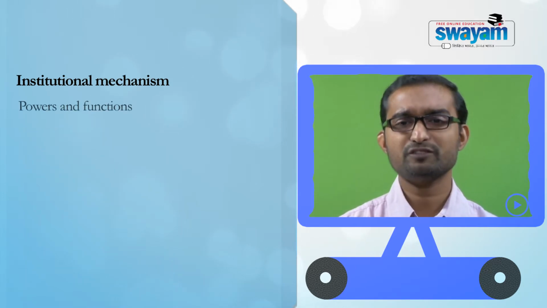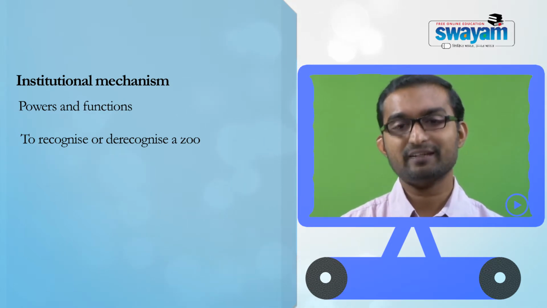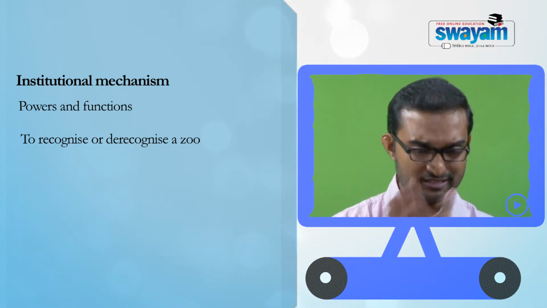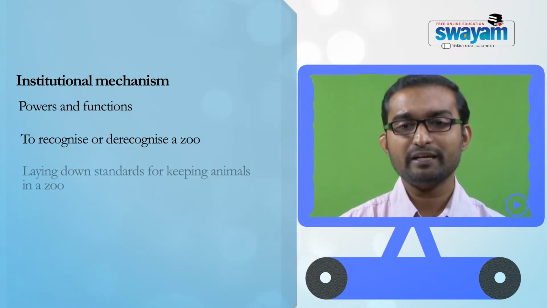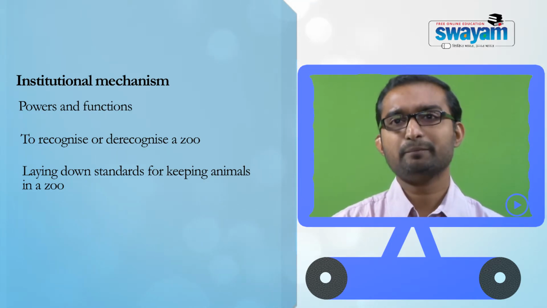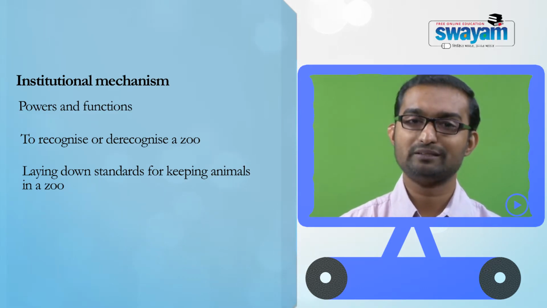The major purpose of this authority is to recognize or de-recognize a zoo according to the standards and facilities available in a zoo. It can also lay down standards for keeping animals in a zoo. So the major regulatory powers as far as zoos are concerned are vested with the Central Zoo Authority.